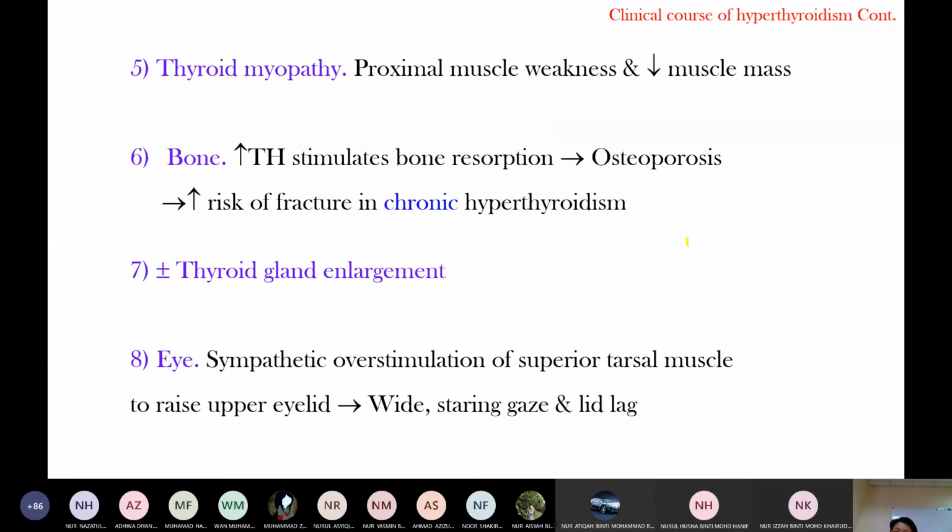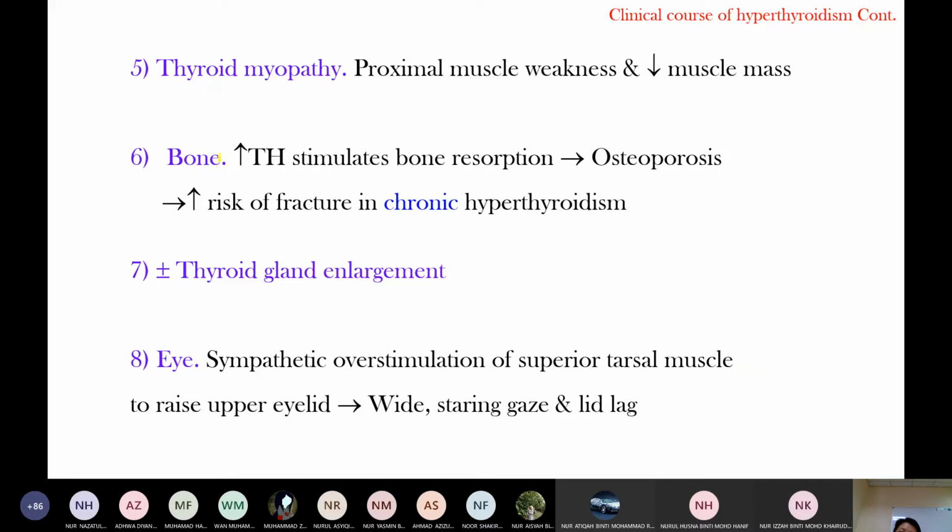Thyroid myopathy. Low-dose thyroid hormone is involved in protein synthesis, but a high dose causes muscle protein breakdown, right? So in hyperthyroidism there is protein breakdown, and protein breakdown leads to proximal muscle weakness and reduced muscle mass. Another factor is that excess thyroid hormone causes potassium loss, an electrolyte imbalance, and this electrolyte imbalance also leads to muscle weakness.